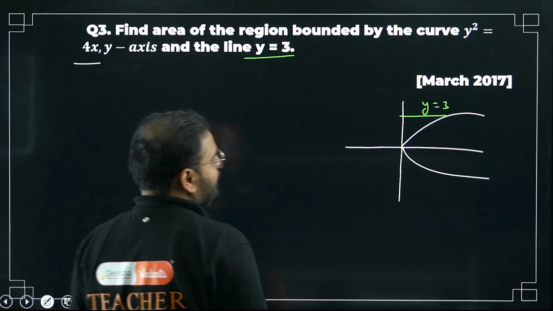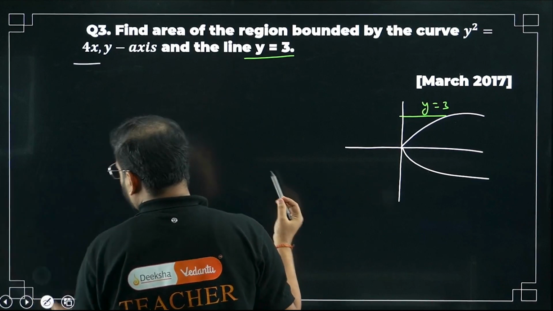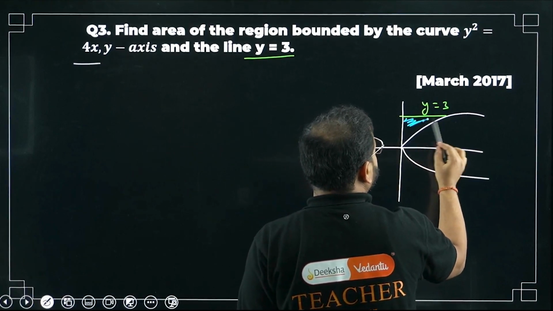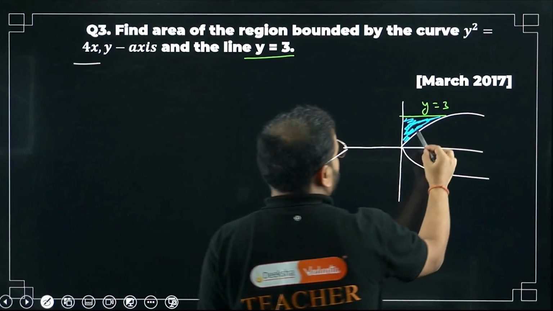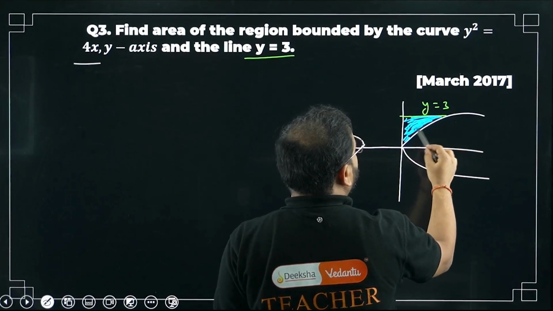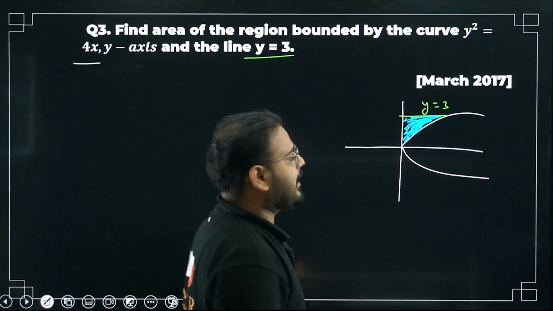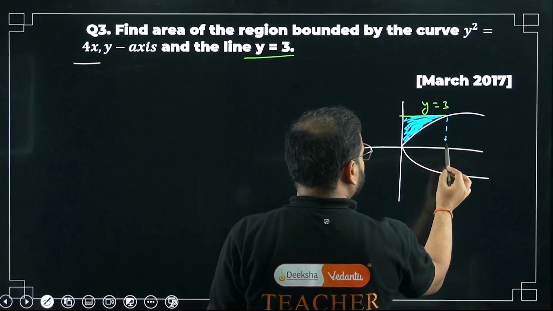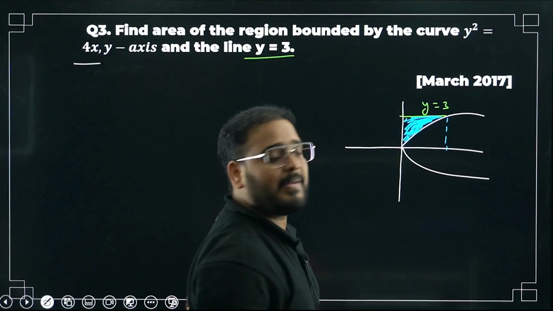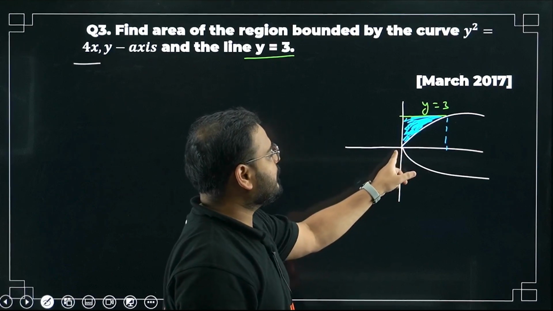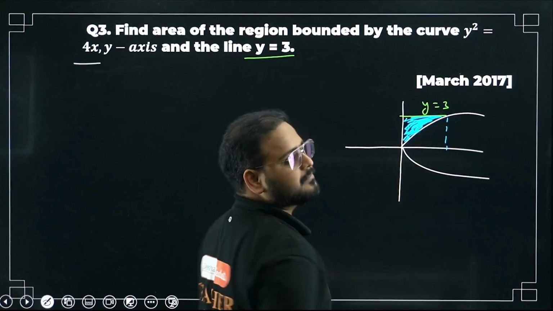So, we can do a couple of things here. First thing, what is the area, bacha, over here, the required area? Required area is this, sir. There are two ways to find it. Make y the subject and subtract the area under the curve y equal to 3 and this parabolic curve, or do one thing, make x the subject and basically integrate from 0 to 3 for the parabola curve. Not getting it?